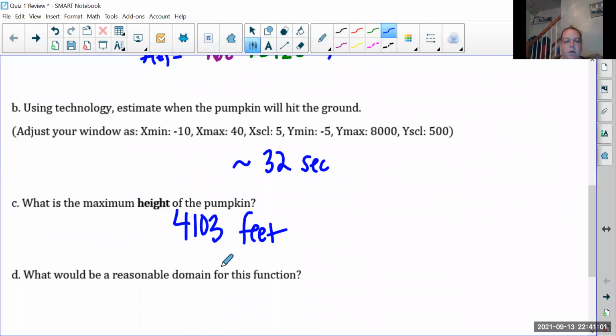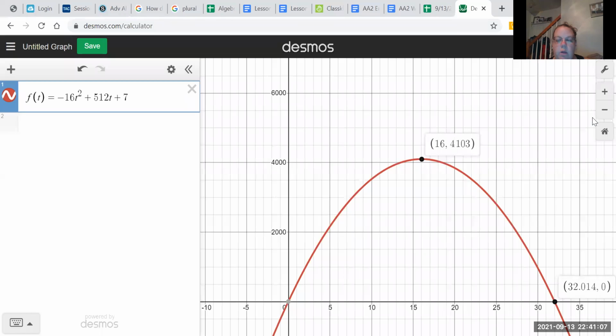And then part D said, what would the reasonable domain be for this function? So going back to the graph, we're looking for the part that makes sense. Even though this graph goes below 0, it doesn't make sense that the pumpkin would be going through the earth to get to the catapult. So we're going to start at 0. And then once it hits the ground, it's not going to continue to go through the earth. It might go through the ground a little bit, but really the pumpkin's probably going to break. So the reasonable domain is between 0 and 32.